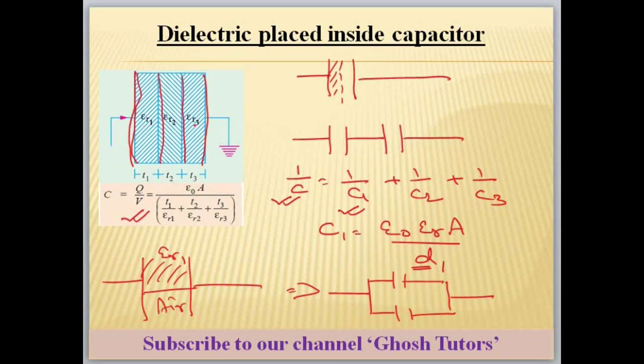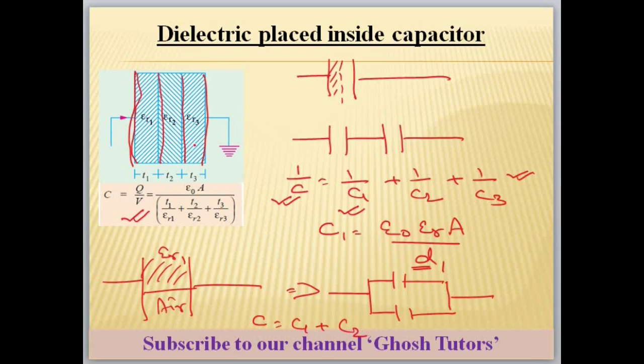If the dielectric is kept like the earlier case, you have to solve with the series formula. If it is kept like this, you imagine 2 capacitors connected in parallel, and you use C is equal to C1 plus C2. That is the formula for parallel.